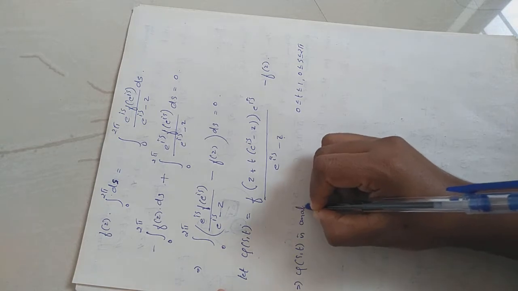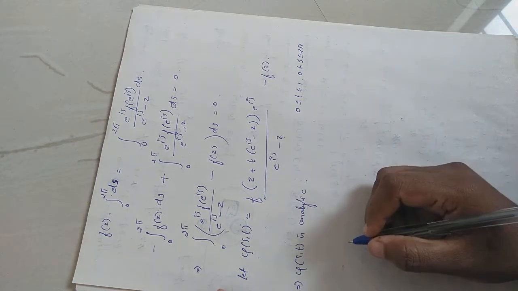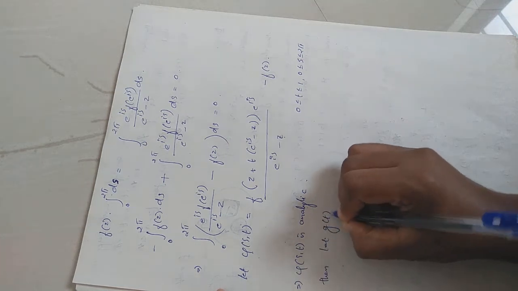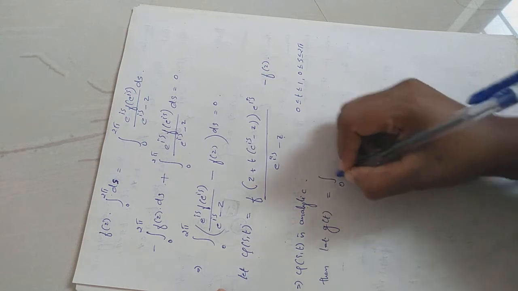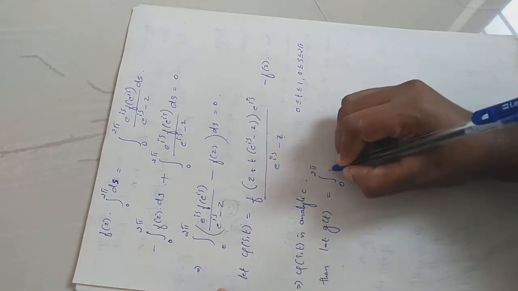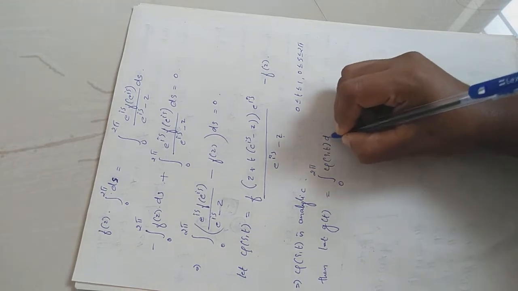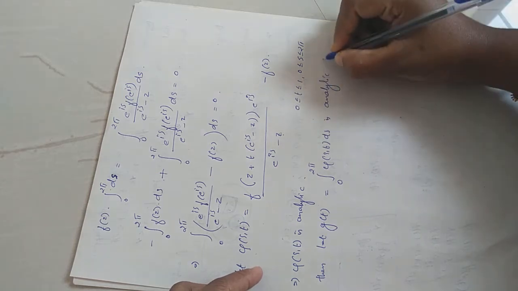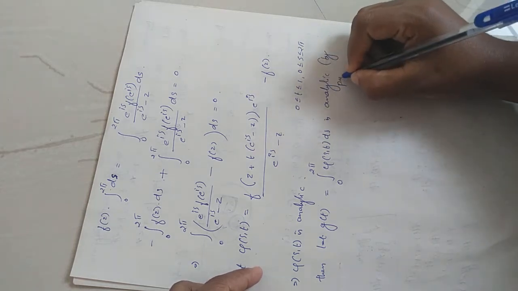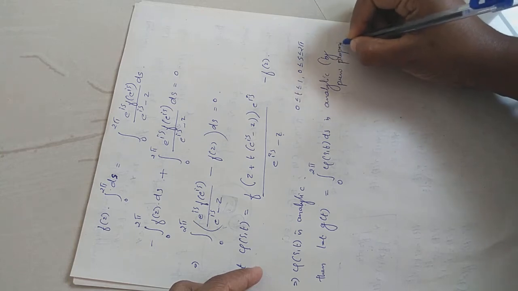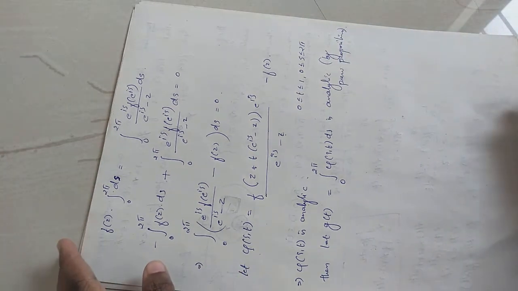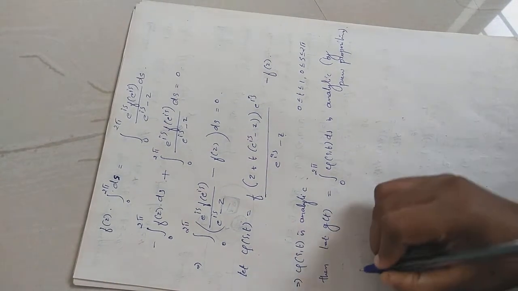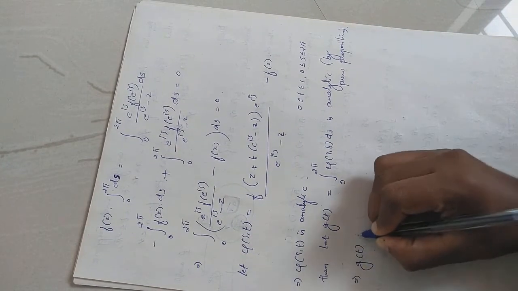Then let g(t) equal the integral from 0 to 2π of psi(s,t) ds. By the previous theorem, by the previous proposition, this will be analytic, which implies the function g(t) is continuous.